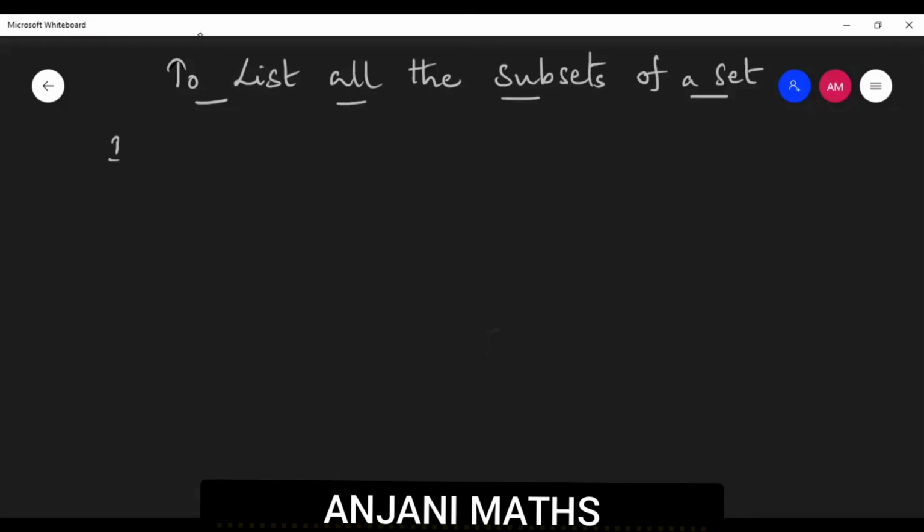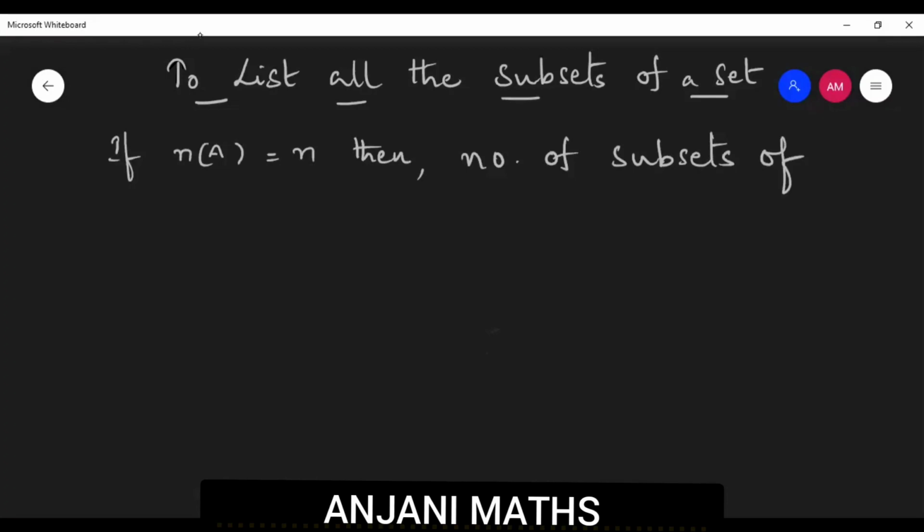If the cardinal number of A is equal to n, then the number of subsets of A is 2 power n. 2 power n.